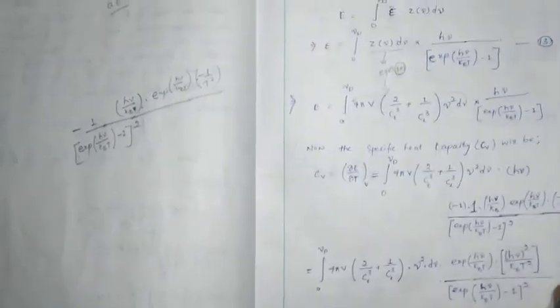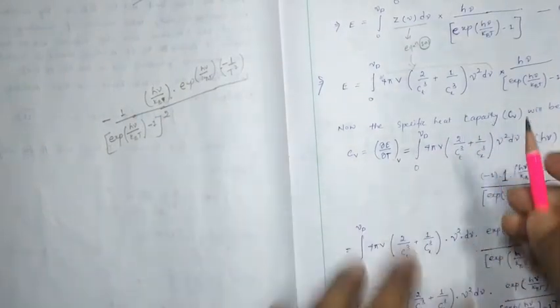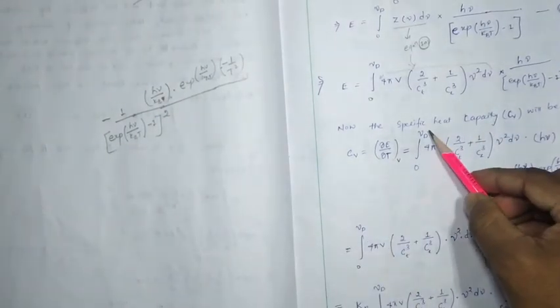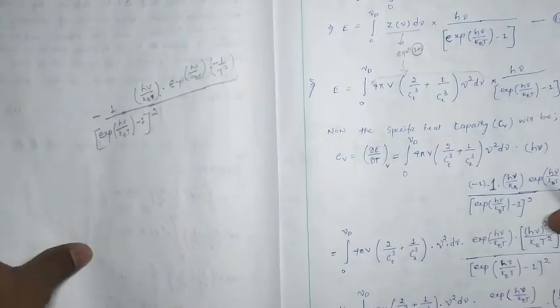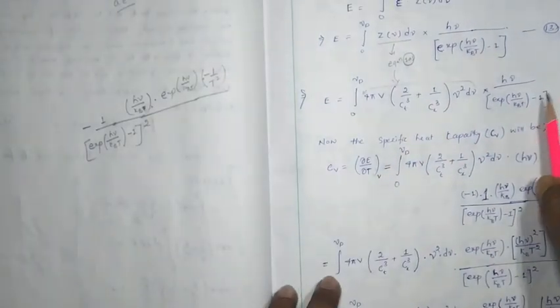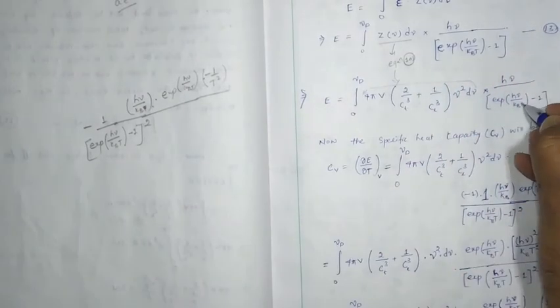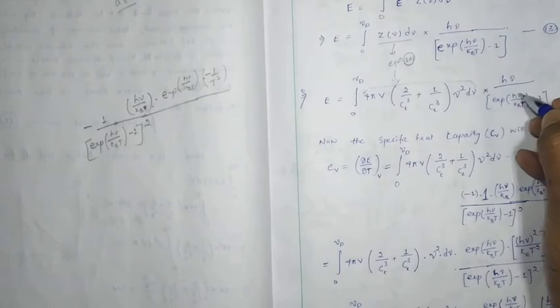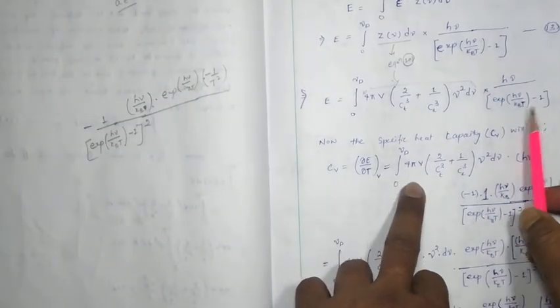Specific heat capacity is the rate of change of total energy with respect to temperature at constant volume. Okay, so this is 0 to mu d. We are going to take the differentiation of this one. First, where is the function of T? This is the function of T only. Here, the exponent of this one, carefully you have to watch. I am going to explain the differentiation.